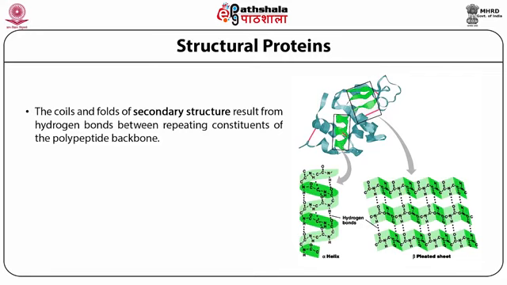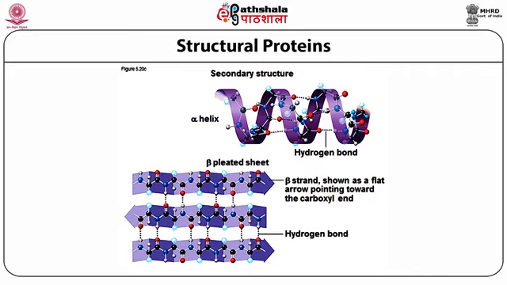Typical secondary structures are a coil called an alpha helix and a folded structure called beta pleated sheets. There are two forms of secondary structure in proteins. One is the alpha helix, the helical, coiled structure of amino acids, because of the presence of hydrogen bonding. In beta pleated sheets, layers of helical chains combine together to give a sheet-like structure, known as beta pleated sheets, which is also based on hydrogen bonding between two layers of protein.